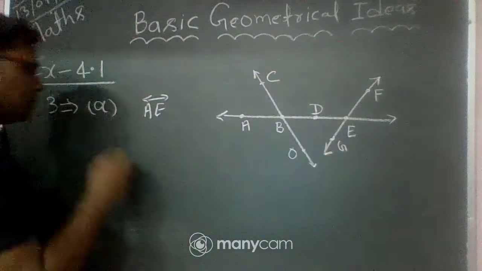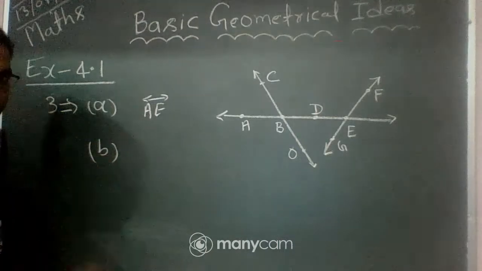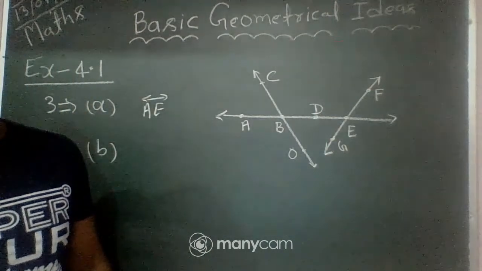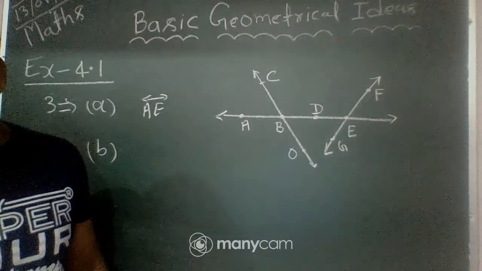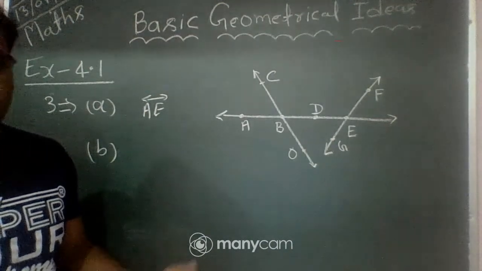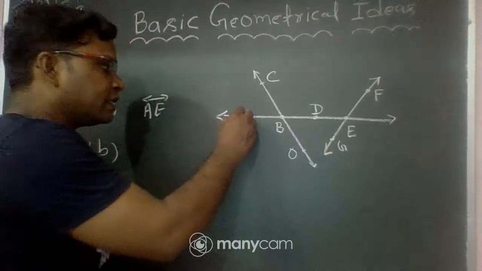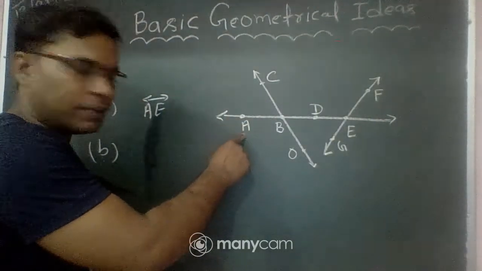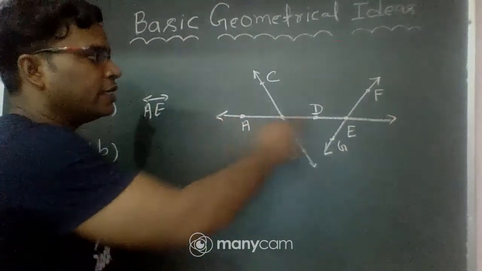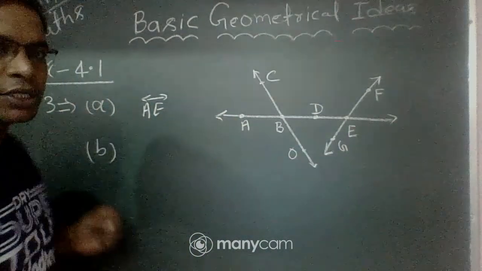Okay, and part B. The question is: a line passing through A. So which line passes through A? You can see point A. Which line passes through point A? So you can see line AE passes through the point.